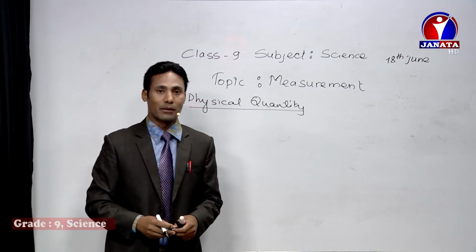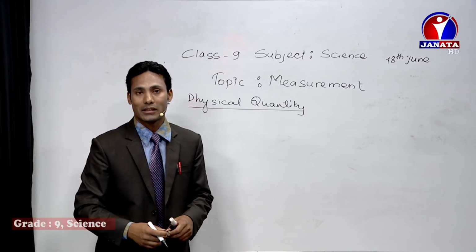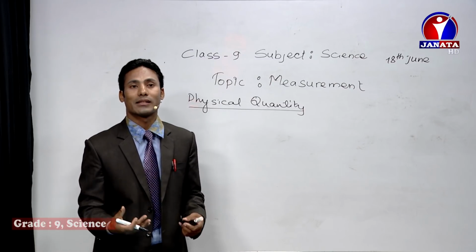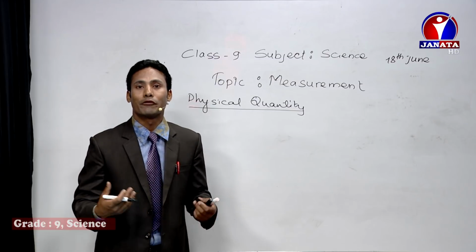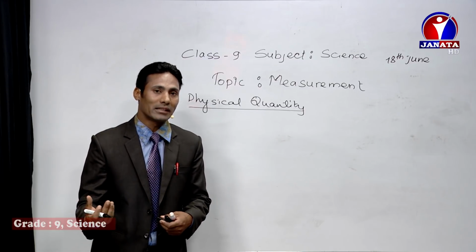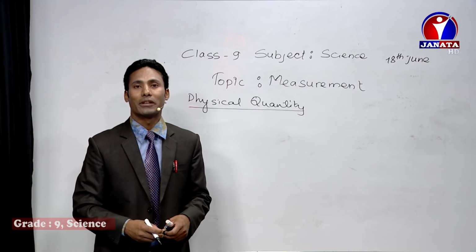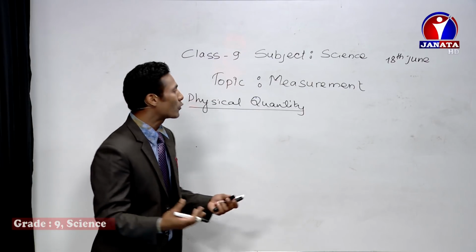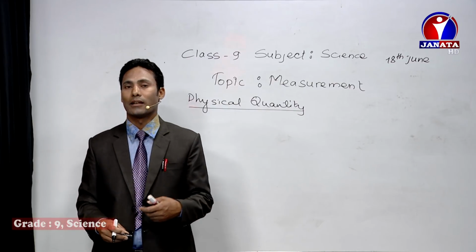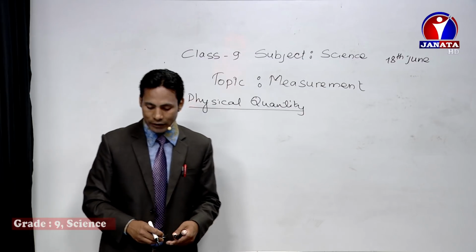But for some quantities, for example, if you are angry and I ask what is your level of anger, how much you got angered, you may think I have asked a silly question. You may think I am foolish if I ask that kind of question, which cannot be measured. You may love your parents, father, mother. If I ask how much you love your parents, that may be a silly question, isn't it? So those quantities which cannot be measured are not physical quantities. Examples are love, happiness, and anger. These cannot be measured, so they are not considered physical quantities.